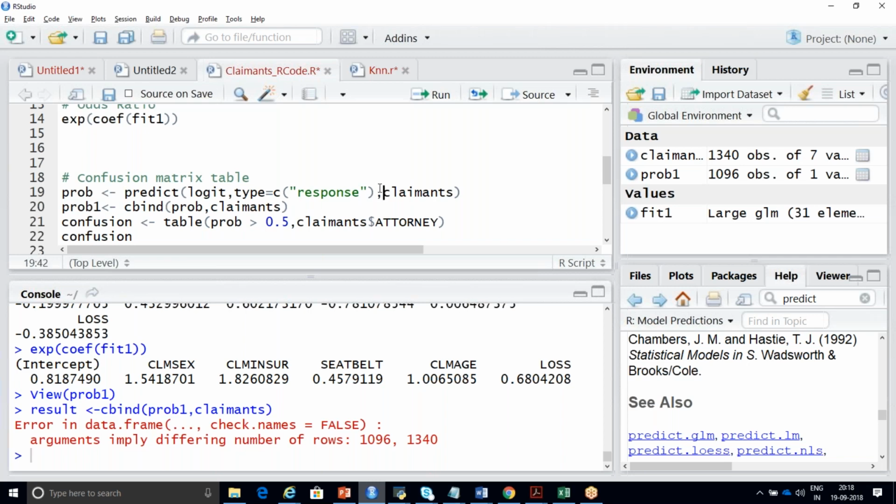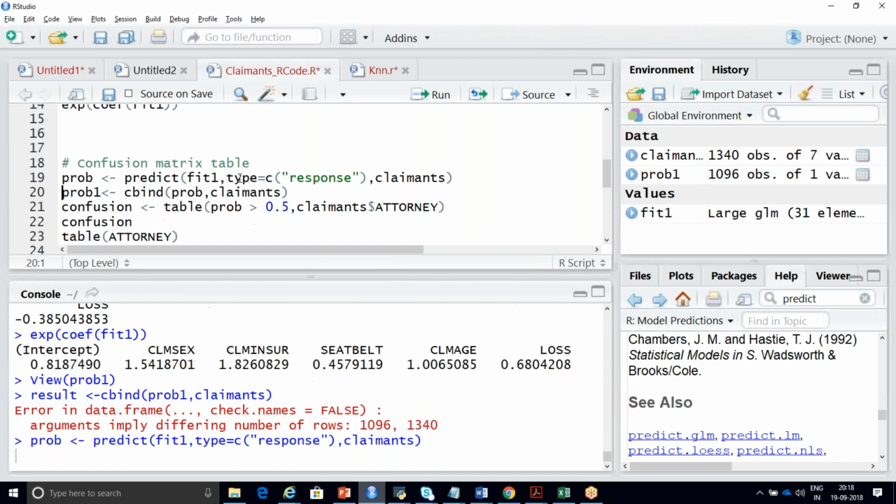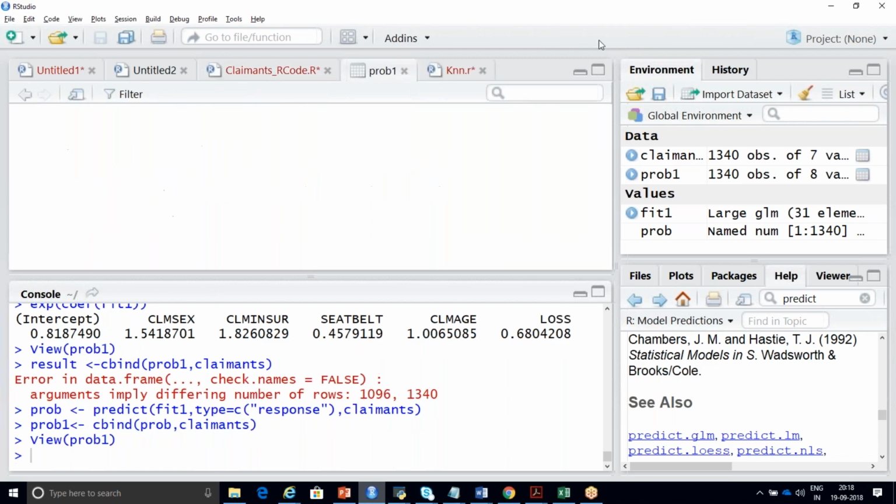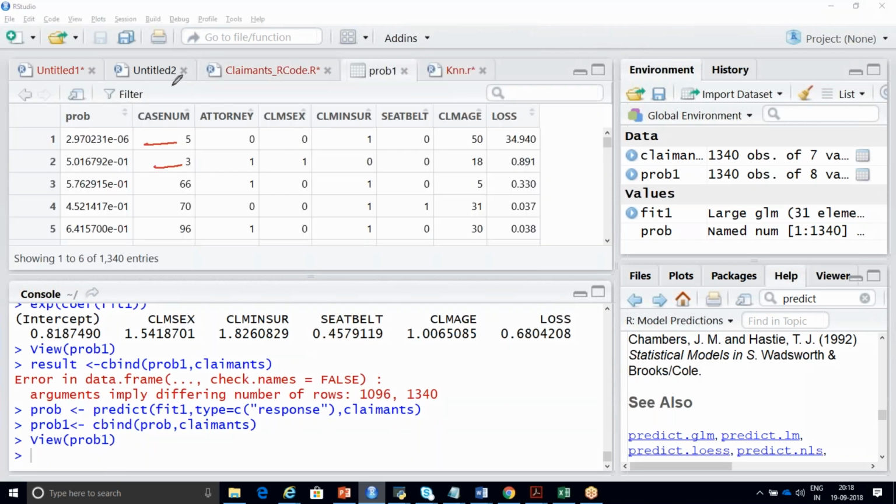Here I'm going to pass it as the same thing, but I'm going to pass it as fit1. Fit1 is my algorithm name, and the same I'm going to pass my data set called claimants data set. I'm going to build one more variable called prob. So here I'm going to do this once again, and now you can see that 1340 observations have been added with respect to your claimants data set. See here, this is your original data set from here till end, but this is the probability column I have added here.